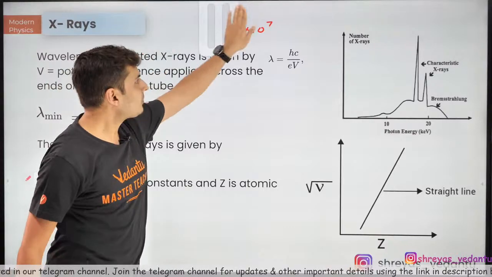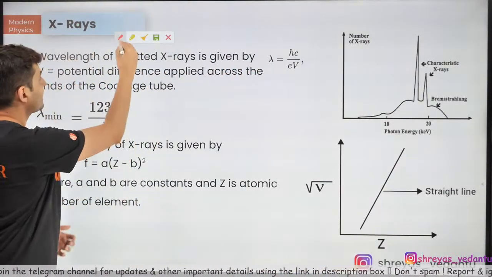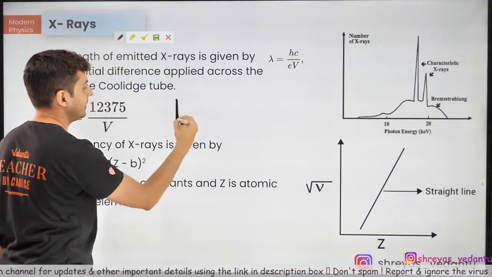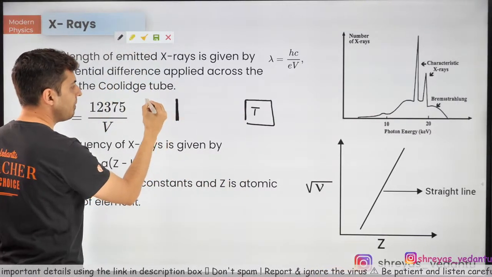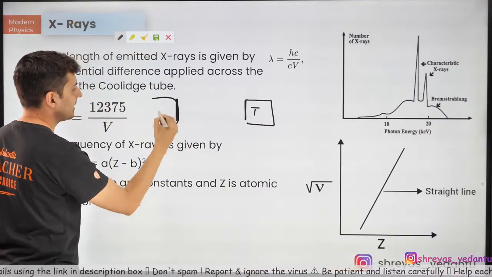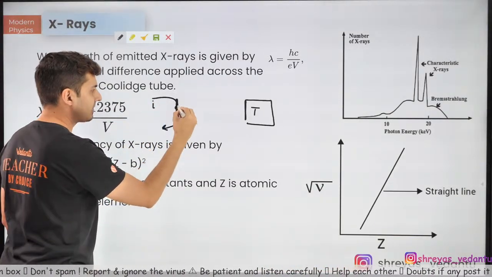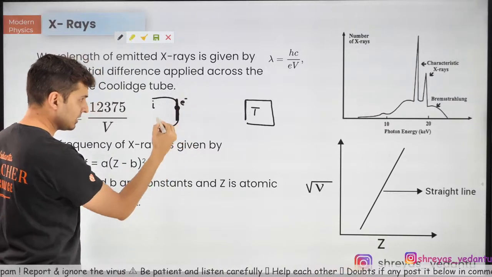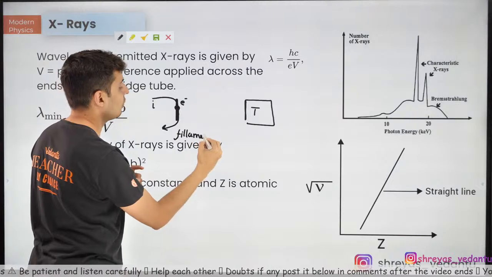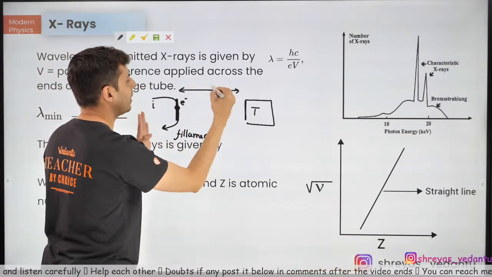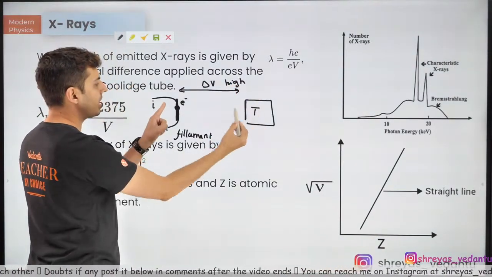Now coming to X-rays. In the X-ray setup you have an electrode and a target material. You pass some current, and that current makes sure some electrons are moving. Electrons pass through this electrode, or filament. What you do is create a very high voltage difference between the target and the electron.